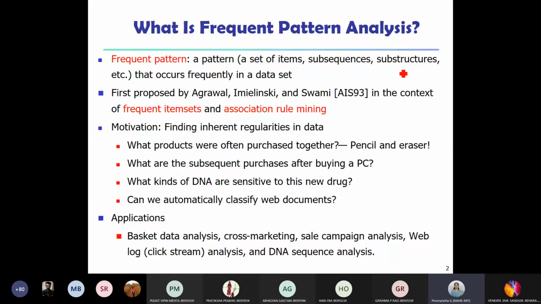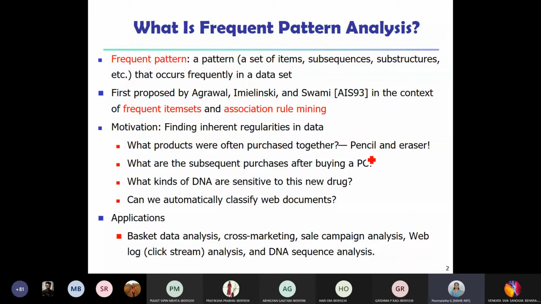And it was proposed by these three persons. So what is the motivation behind this? Say for example, somebody might be interested in what products are purchased together by customers frequently. For example, it could be pencil and eraser, right? Somebody purchasing an item, say a pencil, might also purchase an eraser along with the pencil.